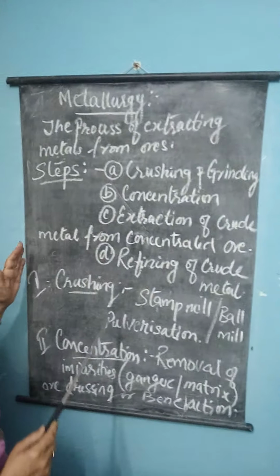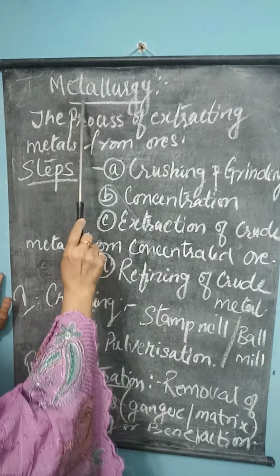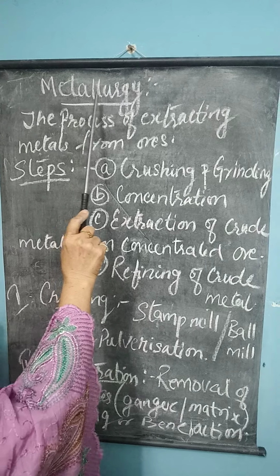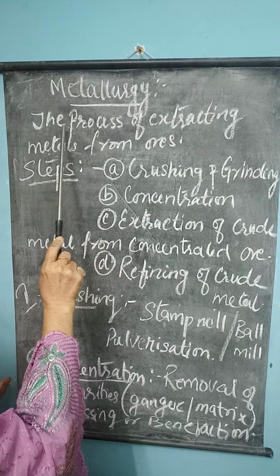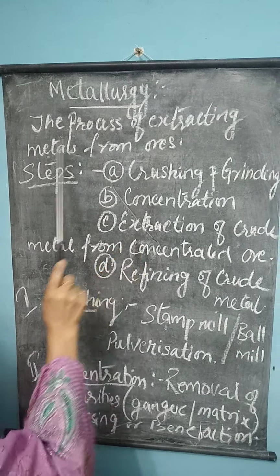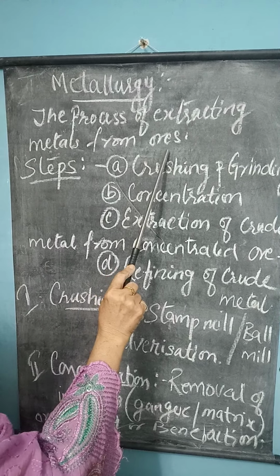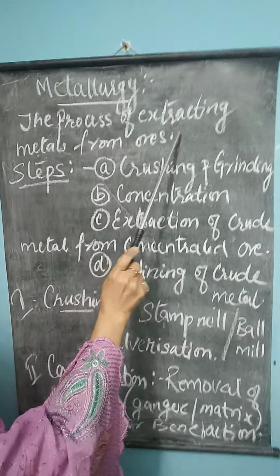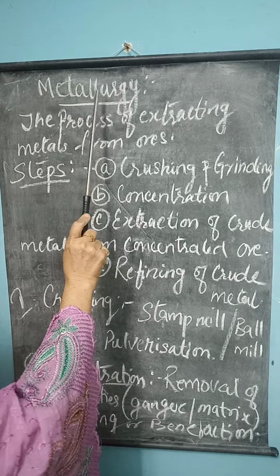Yes, children. Now, in continuation, we will see what the next step is. We will say metallurgy. Metallurgy means now we will go through the process of extraction of metal from their ores. This process of extraction of metal from ore is known as metallurgy.